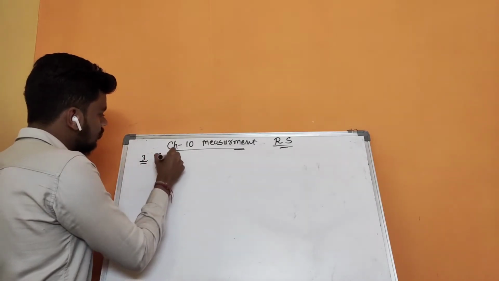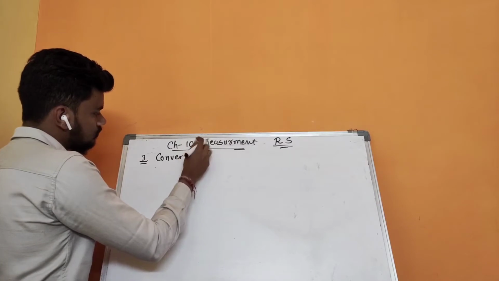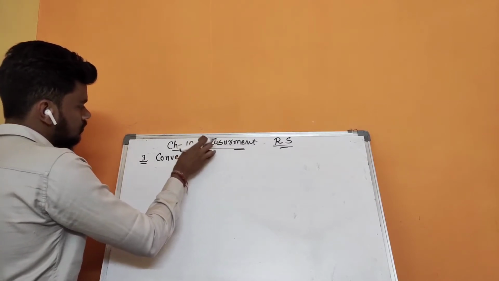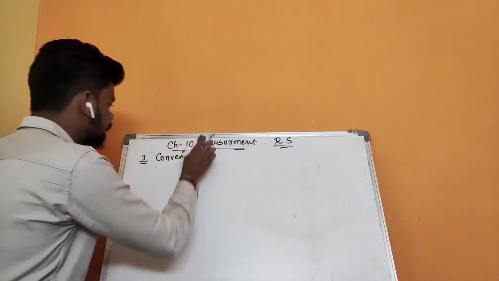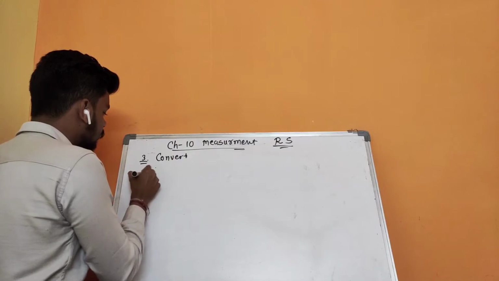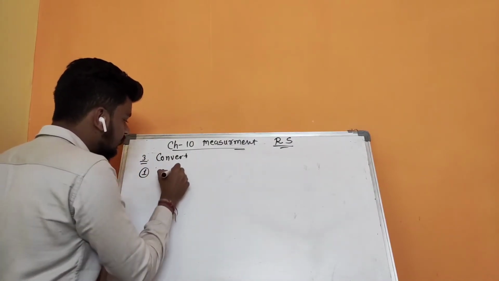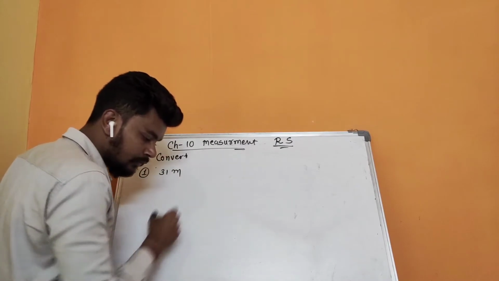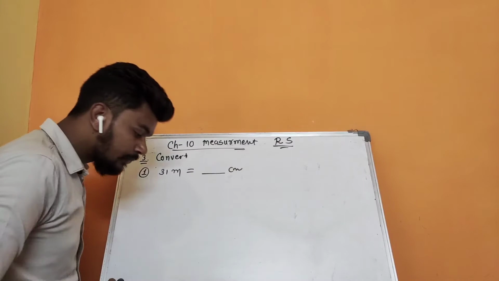Third question, convert. Okay, so the first one: 31 meter is equal to dash centimeter.